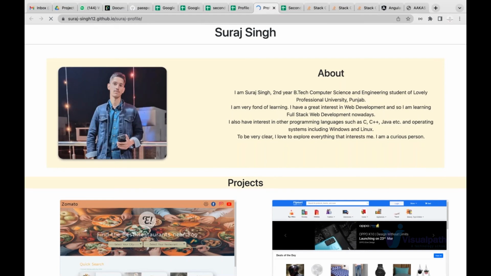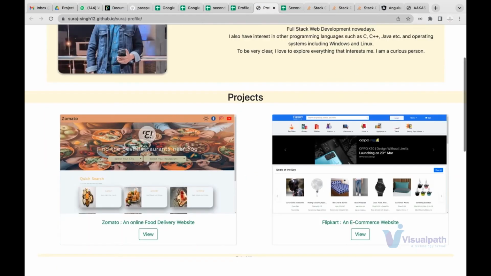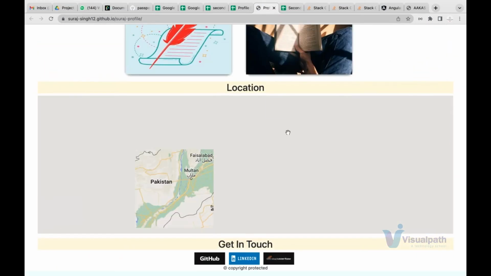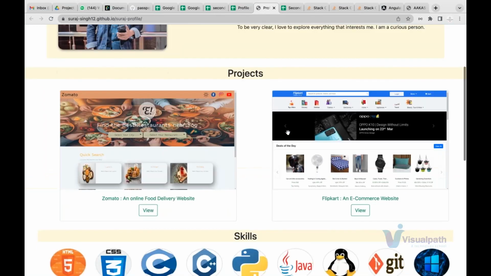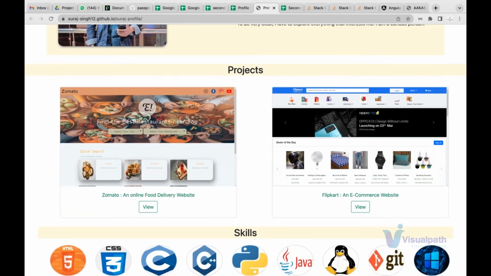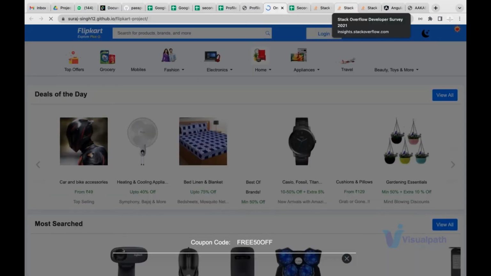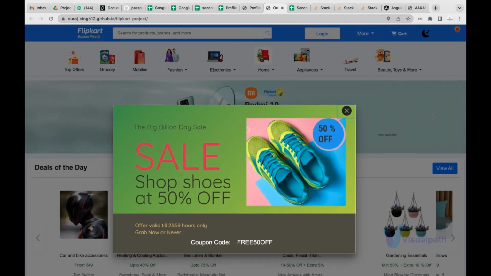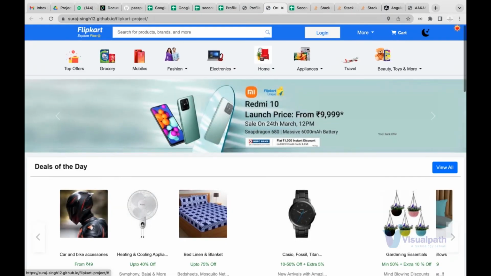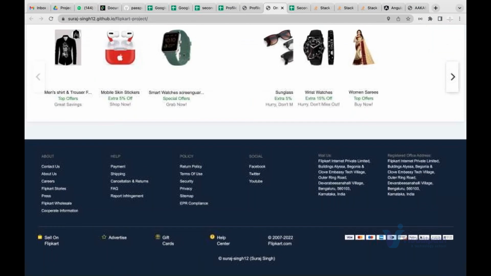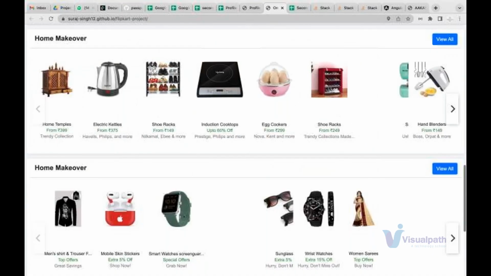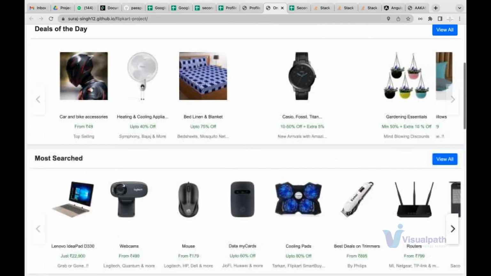See, they tell who they are, and they learn all these things, like how to make the map and all those things, right? Then later on, when they start making applications, they link the project with that. As an example, this person is making a Flipkart. See, I am teaching you Zomato, but you will choose one website of your choice. What do you want to make? Somebody is making a Zomato, and see, they are making a Flipkart. It looks like a real-time Flipkart, made by people just like you, who have never done coding in life.